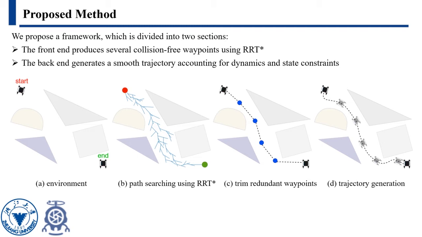We use RRT star as the front-end path searching planner. However, some of the waypoints are redundant and can be trimmed for the sake of back-end computational time. The method we use for trimming waypoints is simple. One waypoint is redundant if the straight line between its previous and later waypoints doesn't collide with any of the obstacles. Fairly simple but effective, this method reduces the original paths, which have 12 waypoints, to 4 waypoints after the redundant waypoints are trimmed.